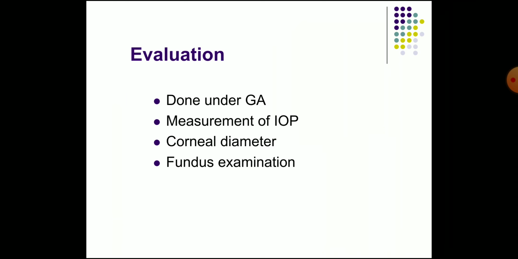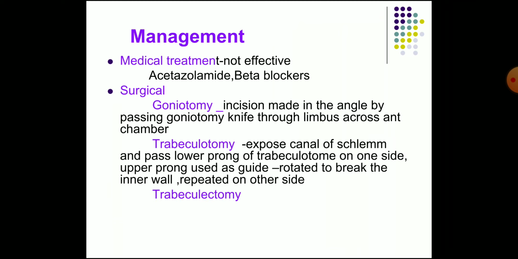Now evaluation. How will you evaluate this case? Done usually under GA, general anesthesia: measurement of intraocular pressure, corneal diameter measurement, and fundus examination. The patient being a child, usually the evaluation is done under general anesthesia, and the measurement of IOP, corneal diameter, and fundus examination is done. Now the management, there are medical and surgical management.